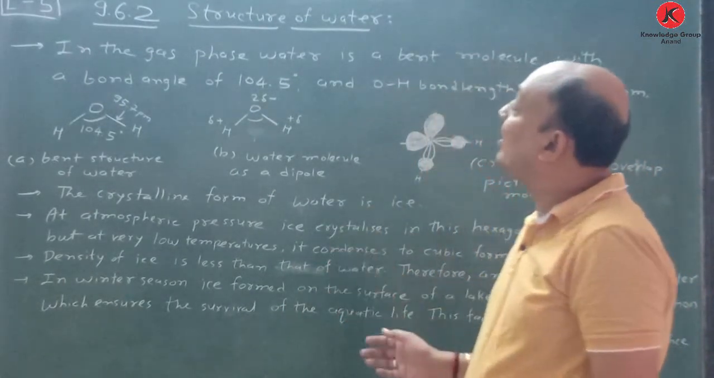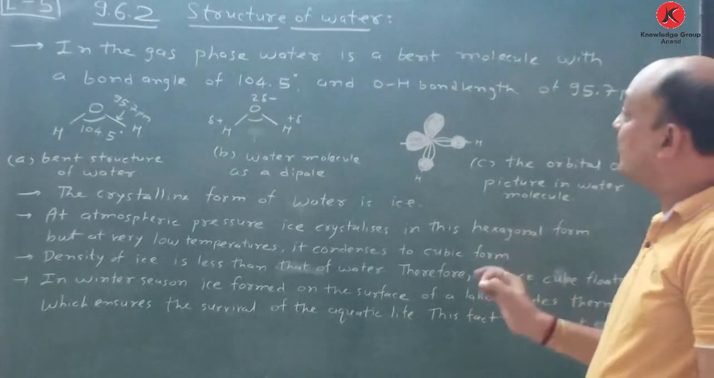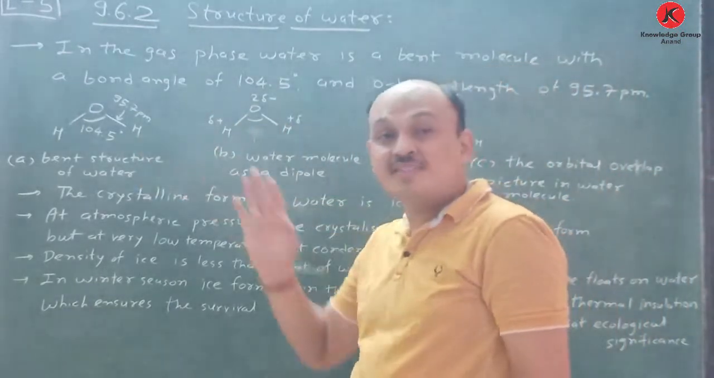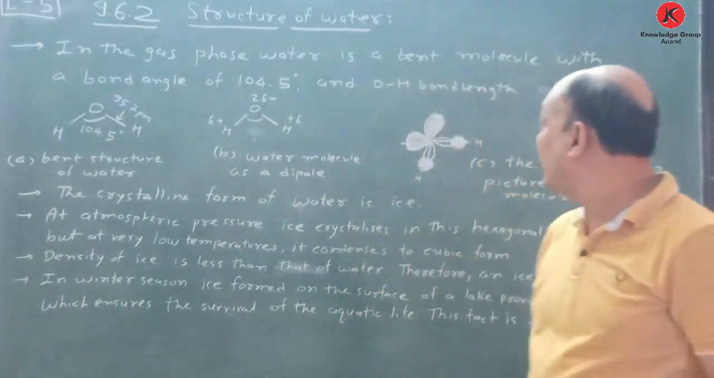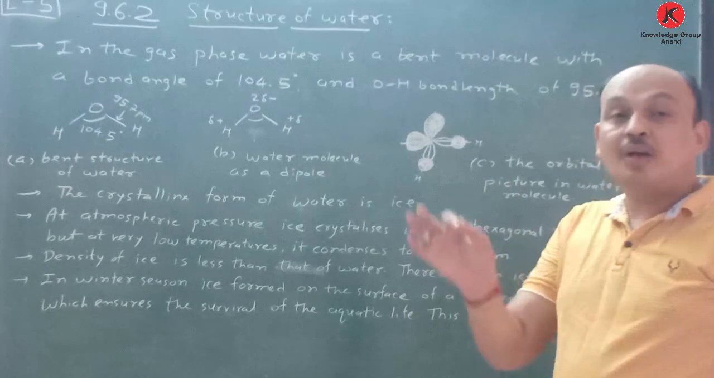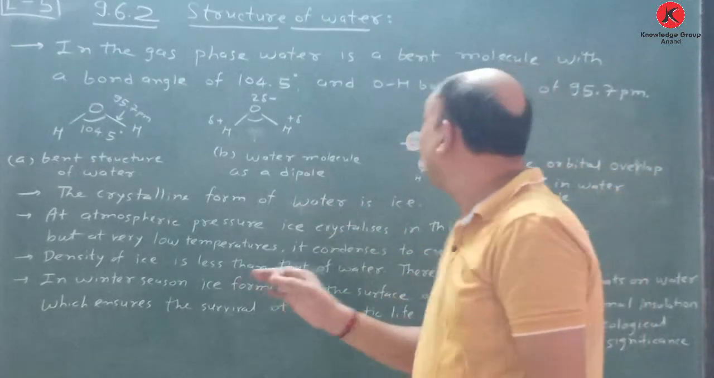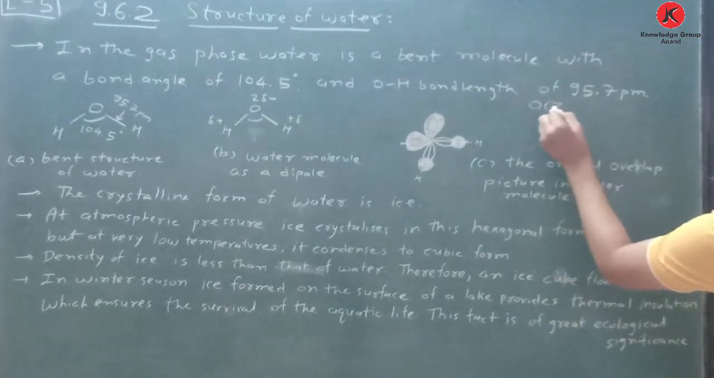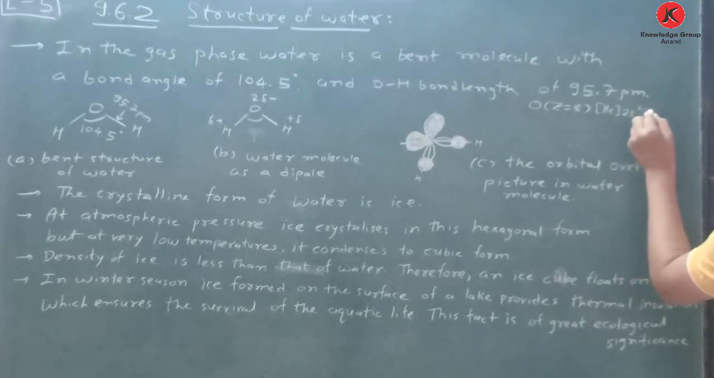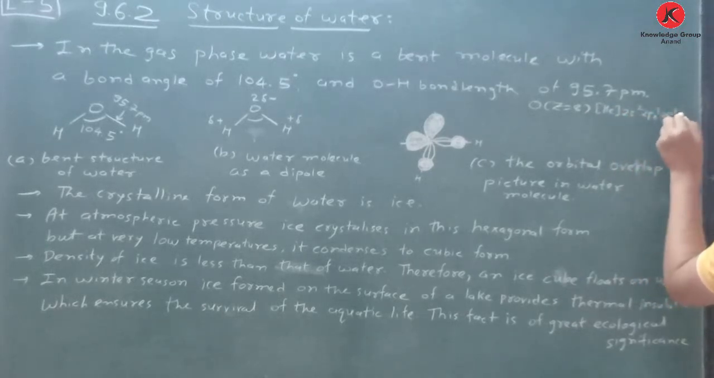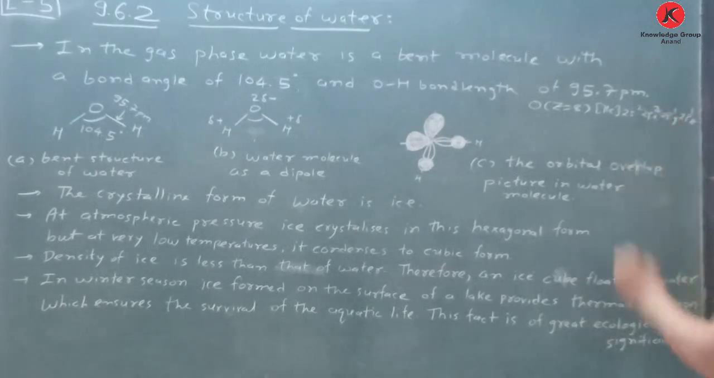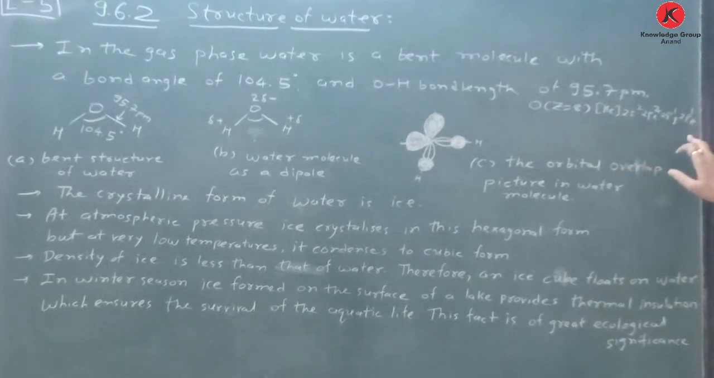Now we see the next topic according to your NCERT textbook, 9.6.3, the structure of ice. But these figures are very important. Once again I repeat, in a water molecule, oxygen is the center atom. According to the electronic configuration of oxygen, Z is equal to 8: 1s2, 2s2, 2px2, 2py1, 2pz1.